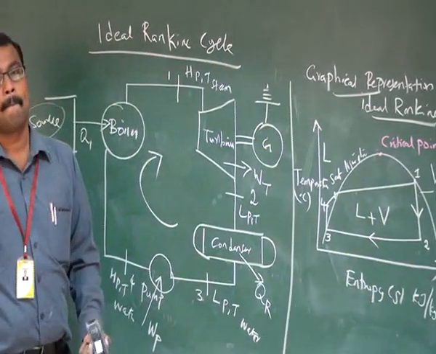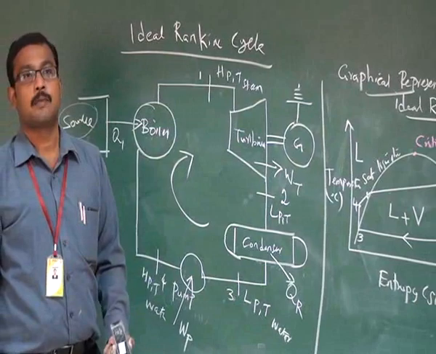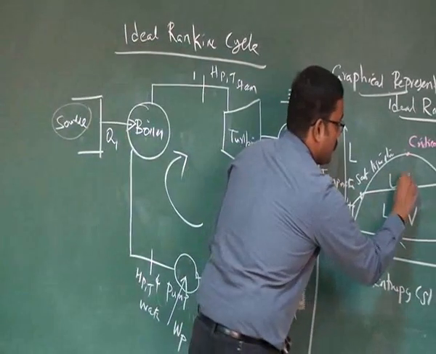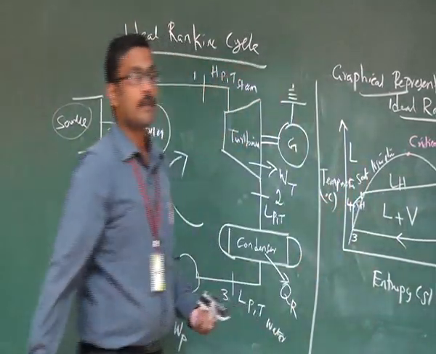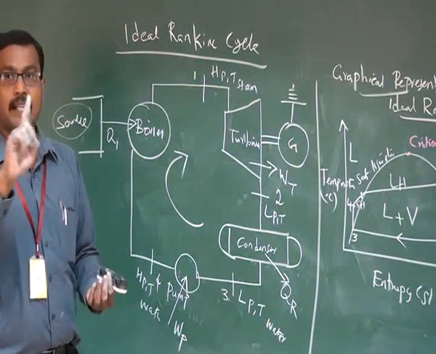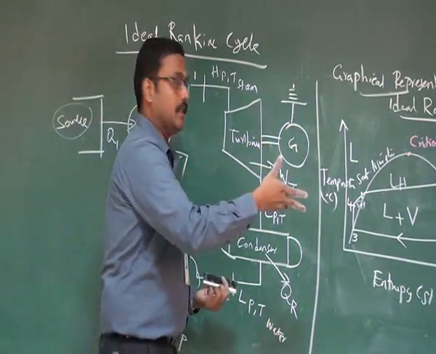constant line. The phase change in the rapid heat addition takes place here. Here is the sensible heat addition. This is for dry saturated steam. This is the cycle completed.